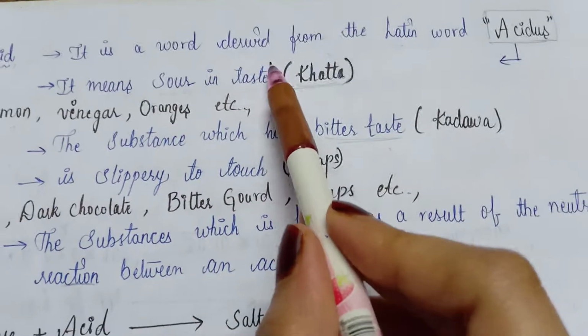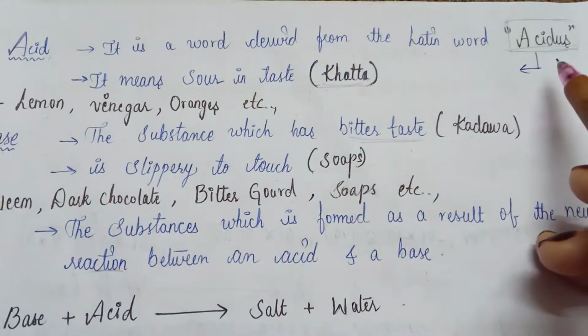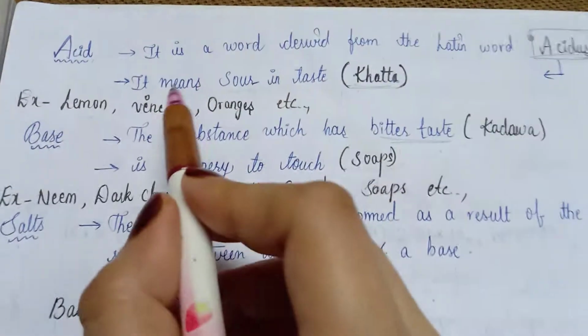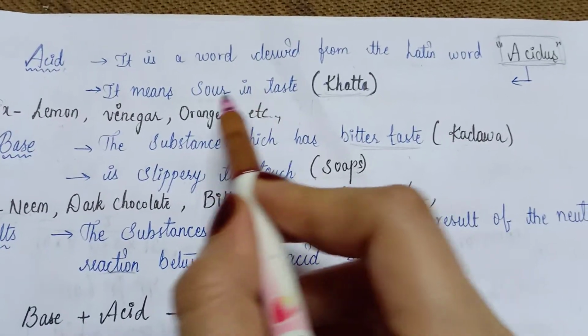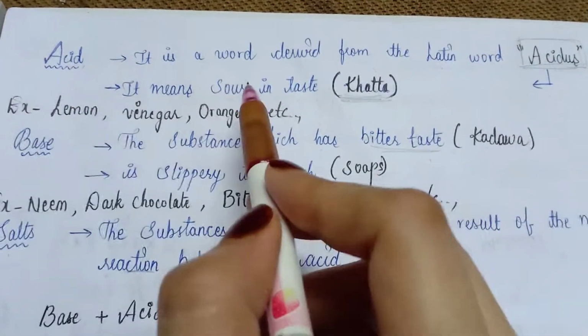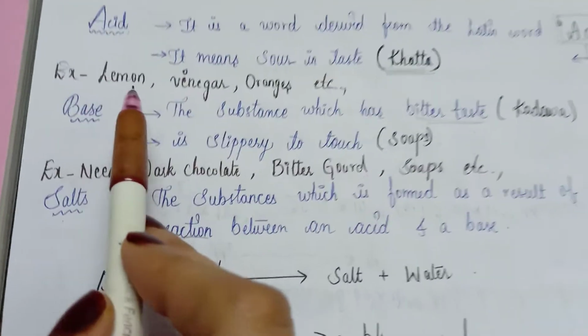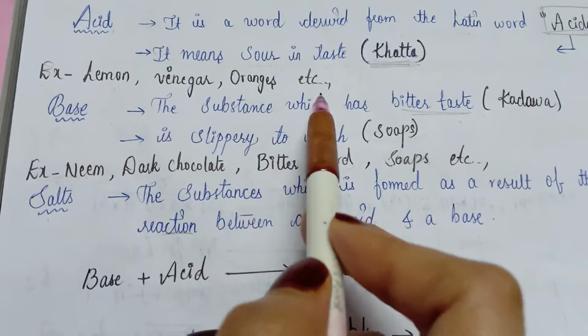Acid is a word derived from the Latin word acidus, which means sour in taste. Sour in taste means khatta taste, okay? So acid gives a sour taste. Examples of acids: lemon, vinegar, oranges, etc.